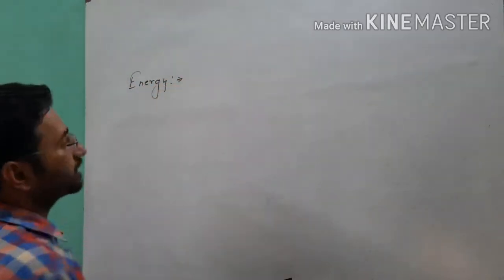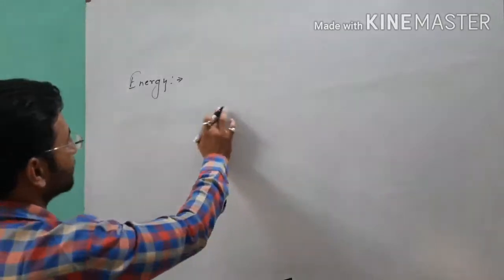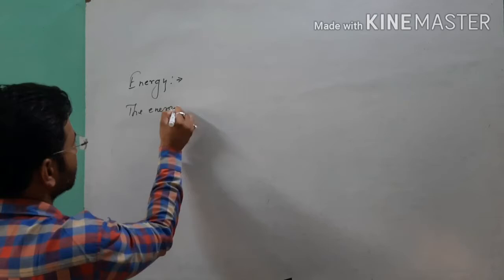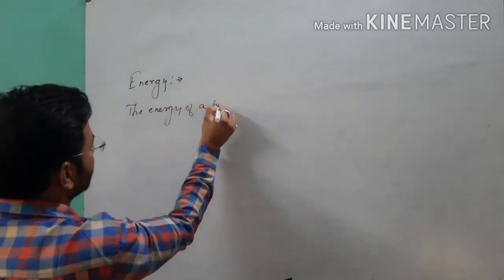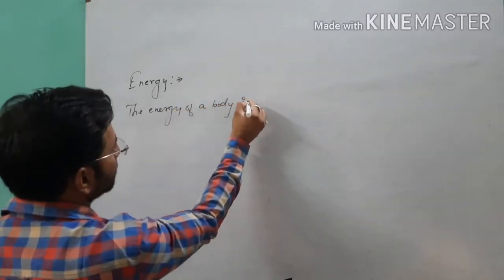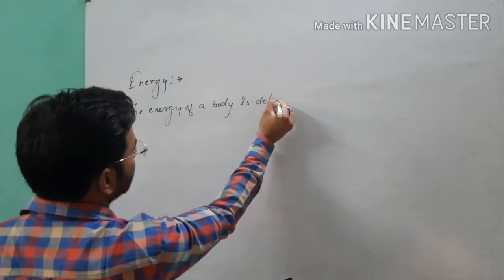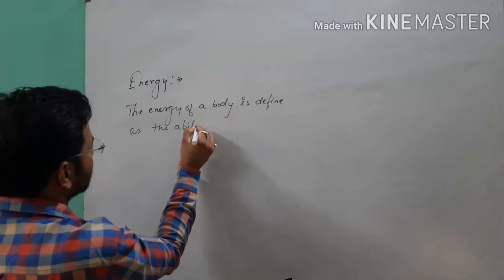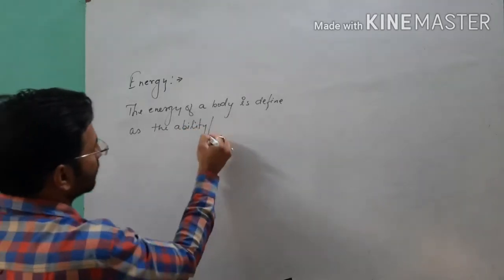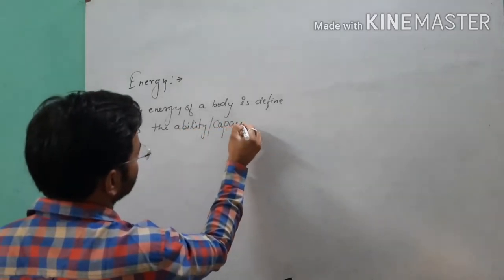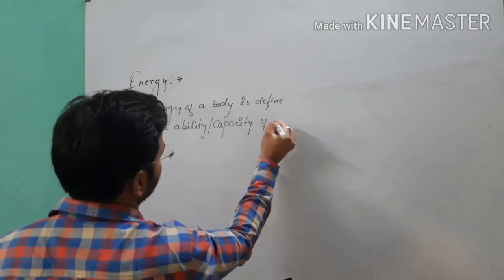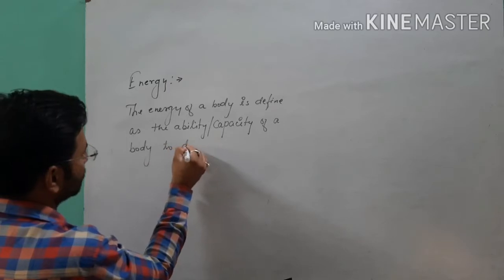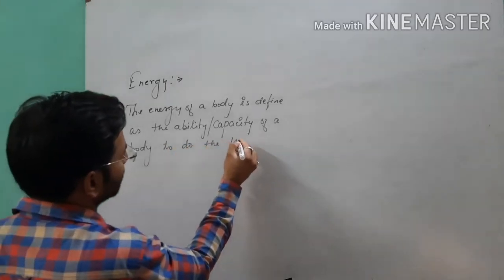See, when we want to write the definition of energy, you can write that the energy of a body is defined as the ability or capacity of a body to do the work.